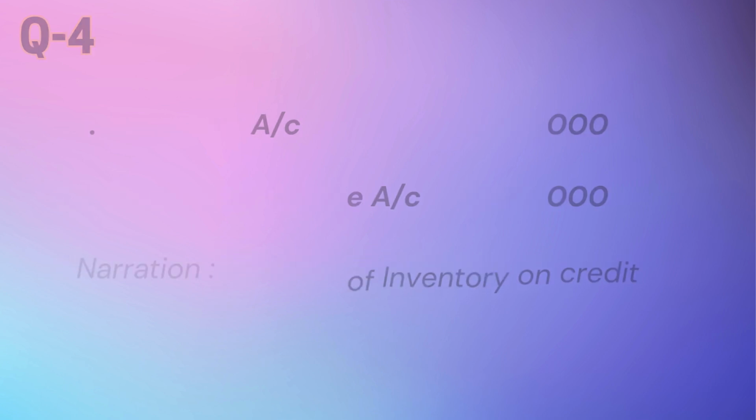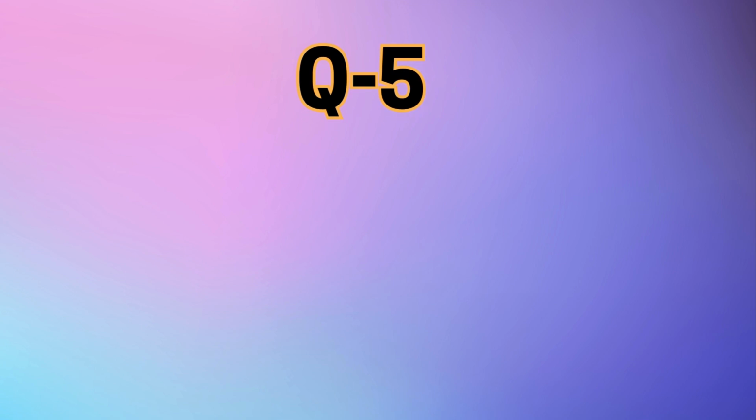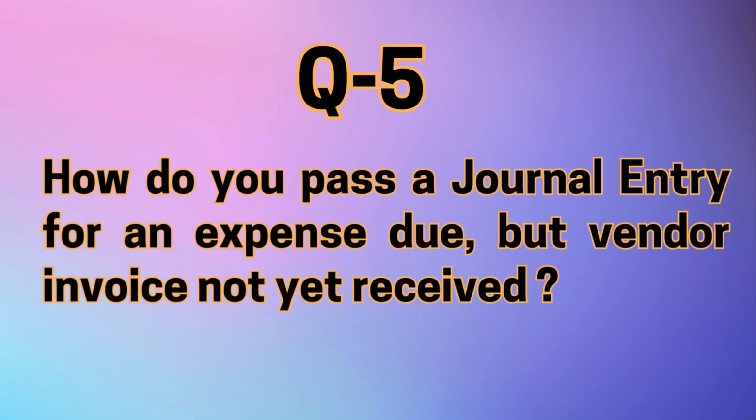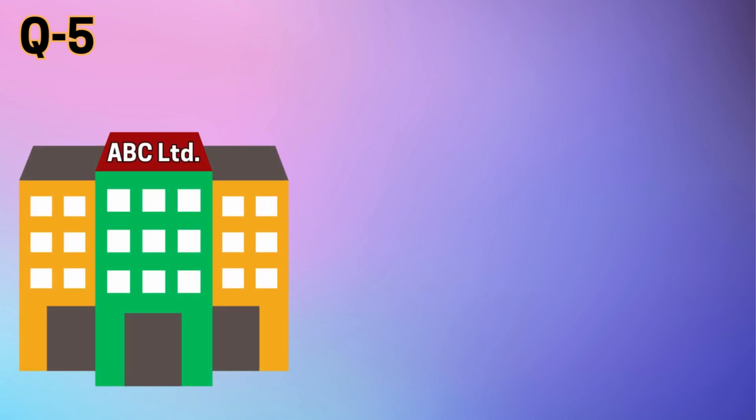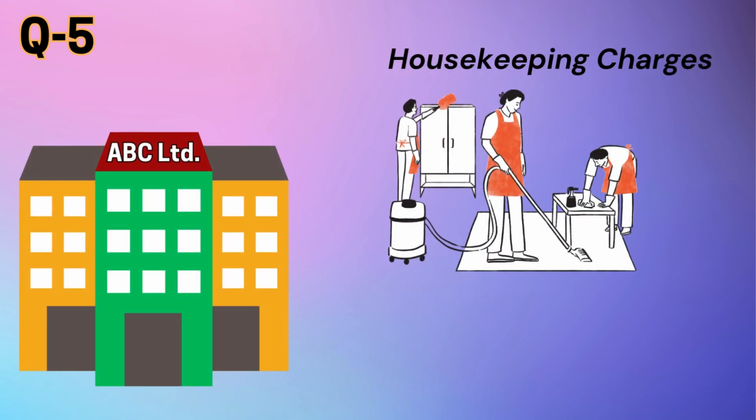Now, question number 5. How do you pass a journal entry for an expense due but vendor invoice not yet received? Imagine the company ABC Limited is required to pay housekeeping charges to a service provider for the month of September 2024 but did not know the exact amount as invoice was not received from the vendor till 30th September 2024. In that case, a provision entry needs to be passed by ABC Limited as on 30th September 2024 for an estimated amount. Suppose the estimated amount for September 2024 housekeeping charges is rupees 25,000.